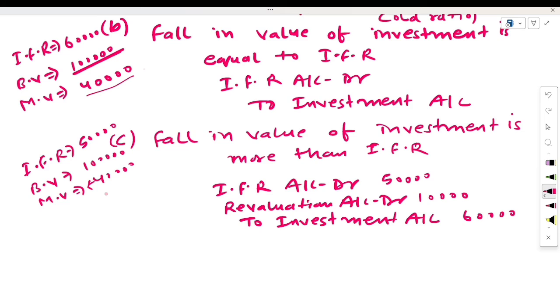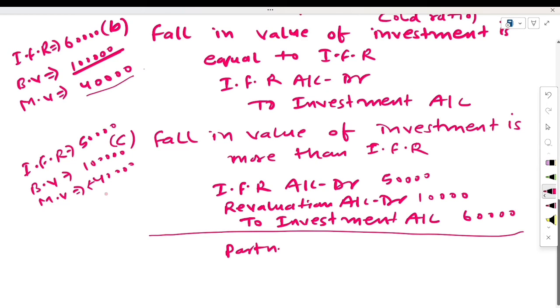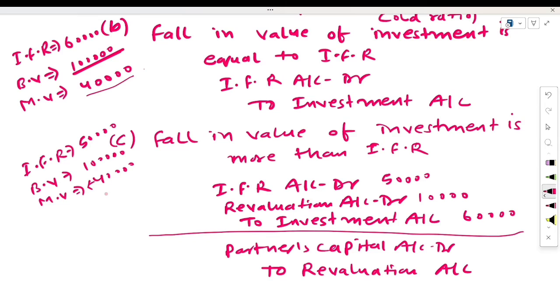And now the second entry will also be passed here, which is partners capital account or current account debit to revaluation account, because this amount of revaluation will be debited from the partners capital account. So these were the three cases under which the market value of investment is lower than the book value.